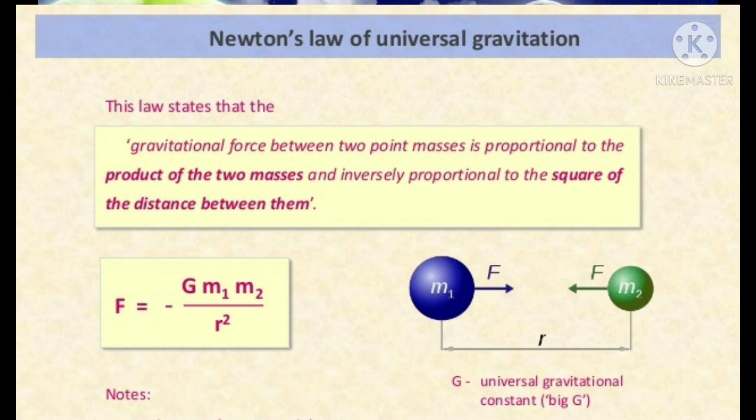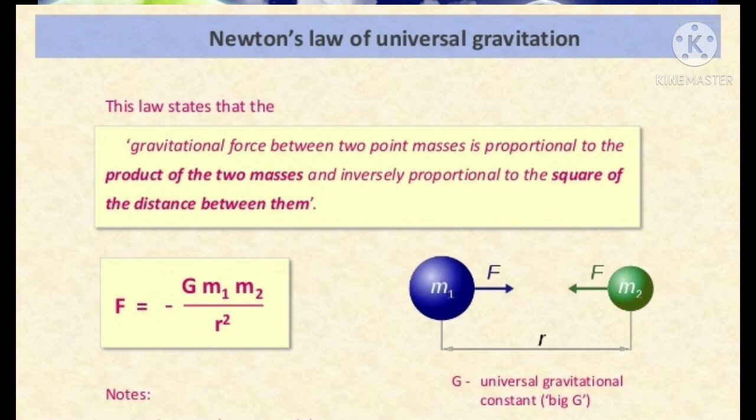According to his law, the force between the 2 point masses is directly proportional to the product of the masses and inversely proportional to the square of the distance between them. See, let us consider the 2 masses m1 and m2. In between the 2 masses, there is a force. What is the force? Attractive gravitational force is there. So, the 2 masses are separated by a distance r.